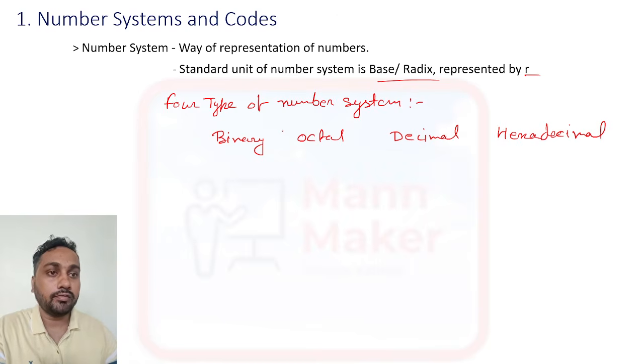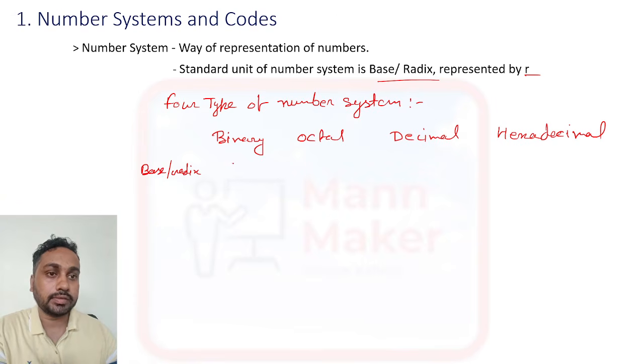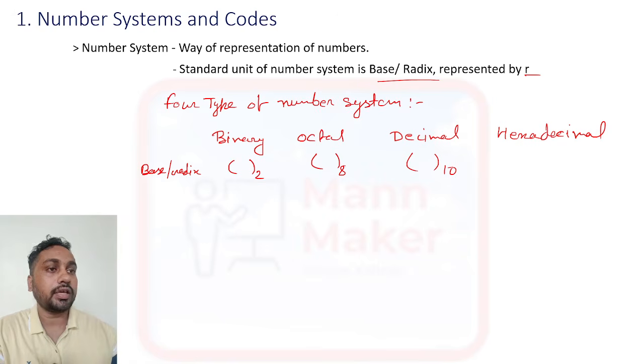And if we talk about base, or we can say radix, base or radix means it will be represented like this. Binary means it will be 2, octal means it will be 8, decimal means it will be 10, and hexadecimal means it will be 16. So like this we represent the radix or base for the different number systems.